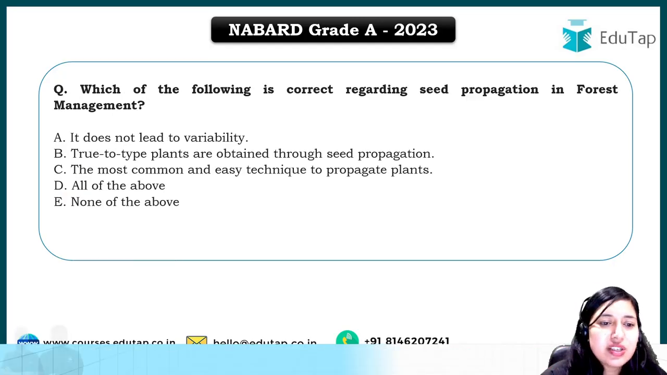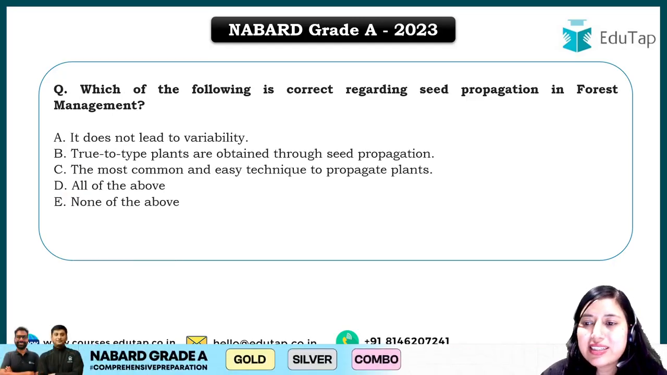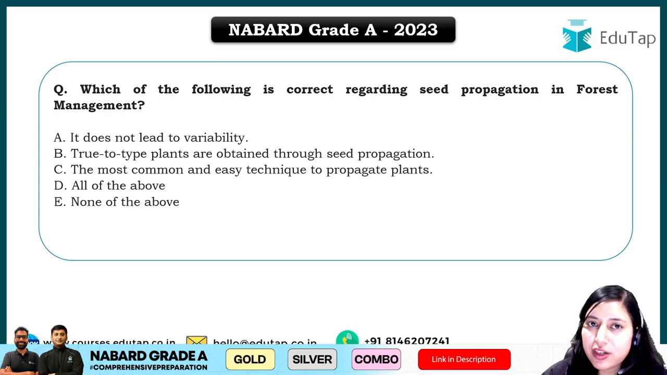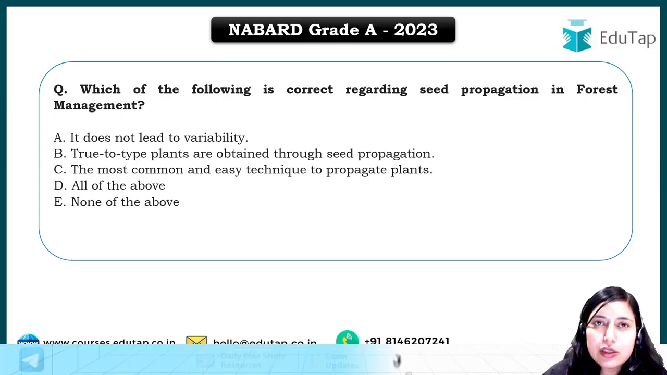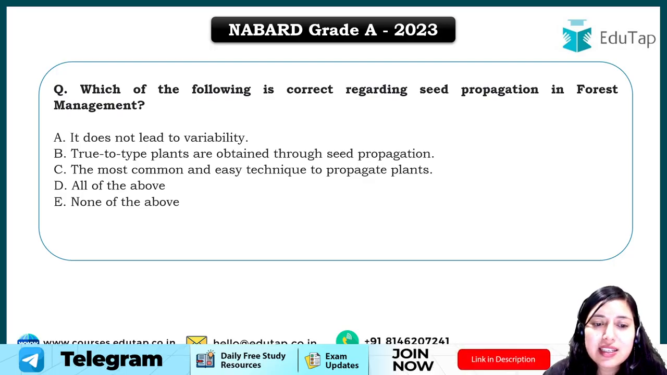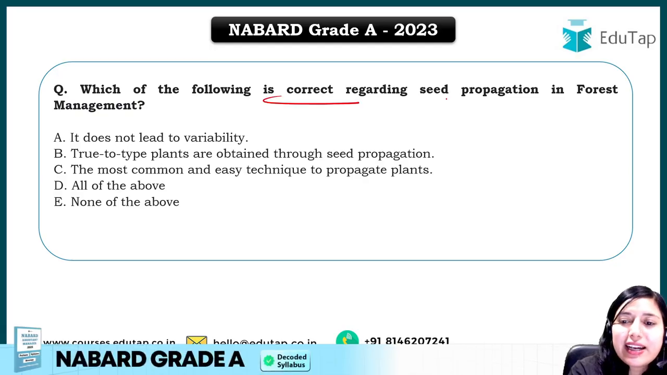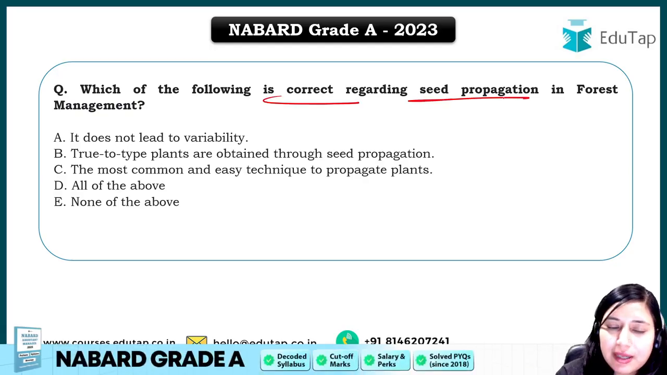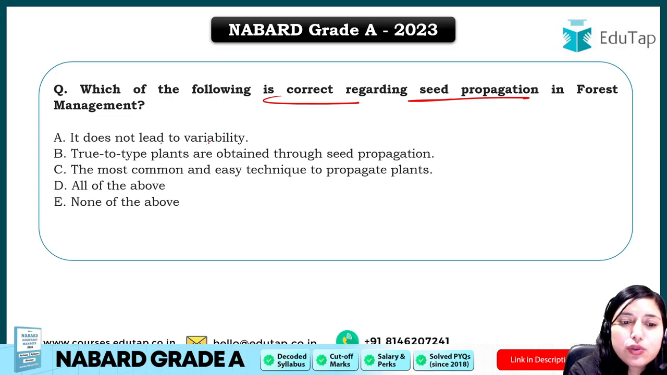Next question is, which of the following is correct regarding seed propagation in forest management? Forestry question. It does not lead to variability. True to type plants are obtained through seed propagation. The most common and easy technique to propagate plants. All of the above, none of the above. See students, the question is asking which of the following is correct regarding seed propagation.